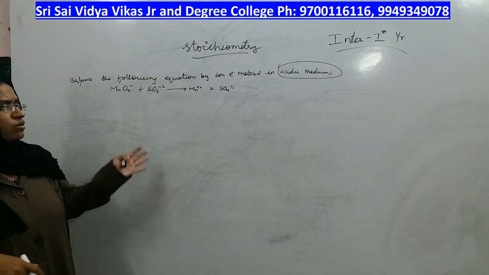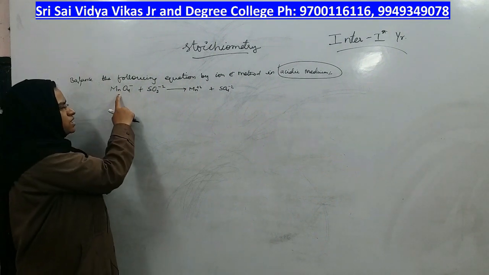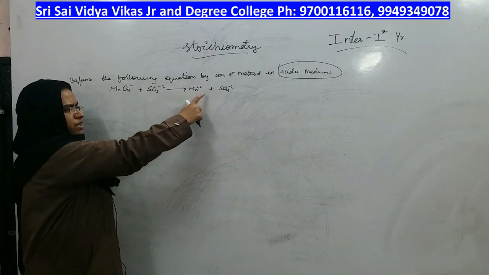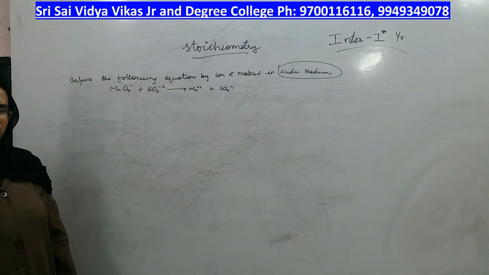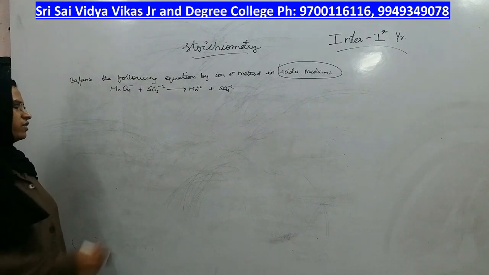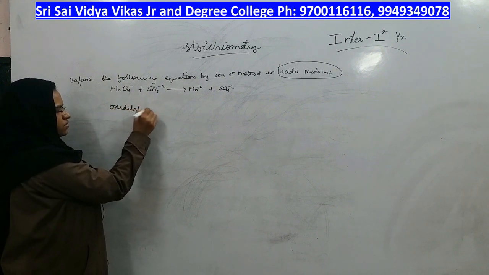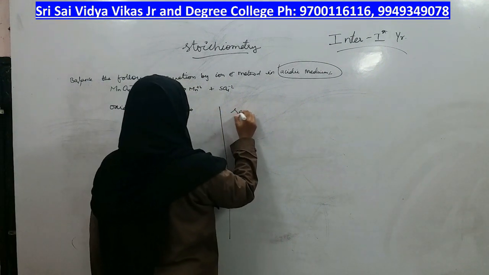Okay. So now whatever may be the medium, if this is the reaction, what is the reaction? Permanganate plus sulfide gives rise to Mn plus 2 plus sulfate, right? So from this equation, our first step is to identify what is the oxidation half reaction and what is the reduction half reaction.